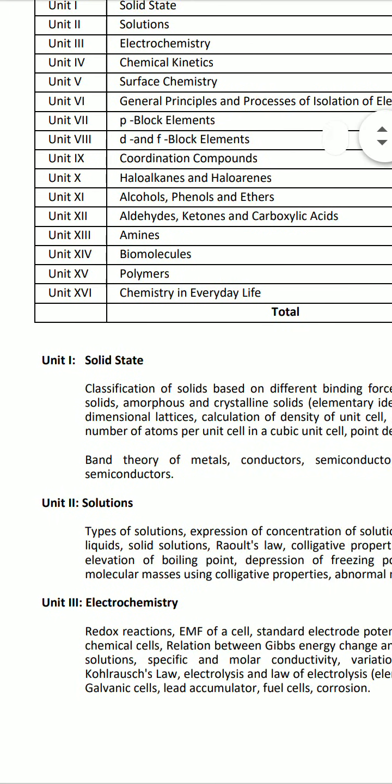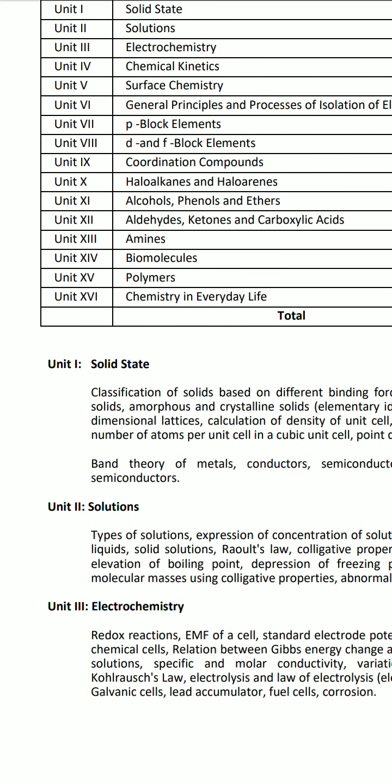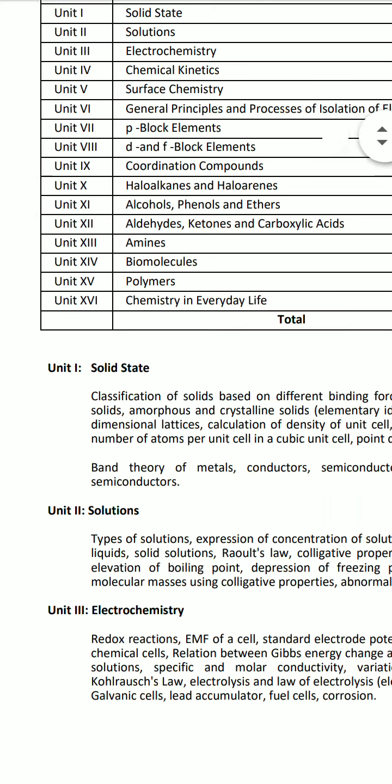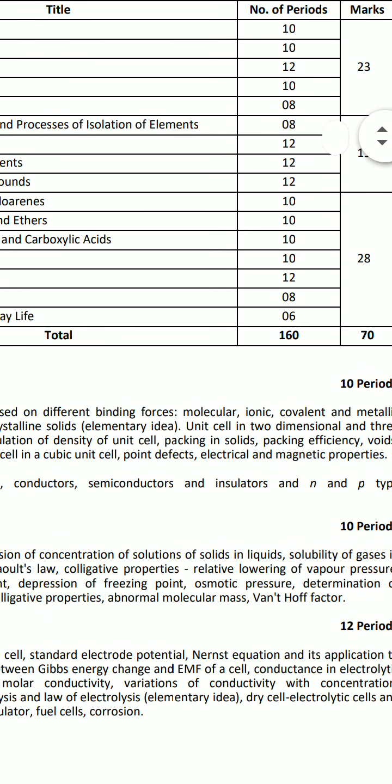Now for organic chemistry, first chapter haloalkanes and haloarenes, this is chapter 10. Now chapter 11, alcohols, phenols and ethers. Chapter 12, aldehydes, ketones and carboxylic acids. Chapter 13, amines. These chapters are included in organic chemistry.